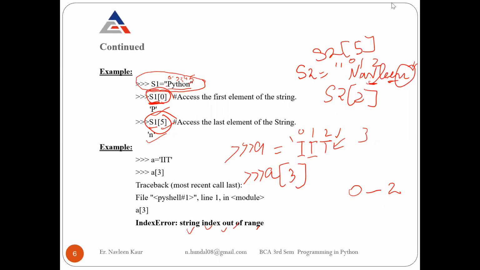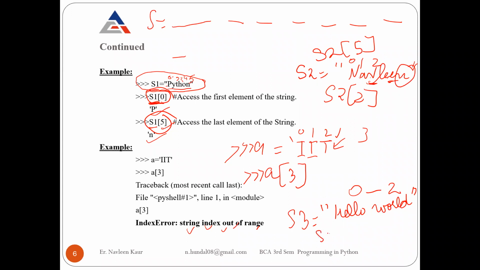So I have a string which is quite long, very long. It's a statement: This is Python and we are learning Python. I want to do one more example with you. If I have this string, hello space world, there is one space. If I write S3 5, what will be the result? So here the space is actually counted.